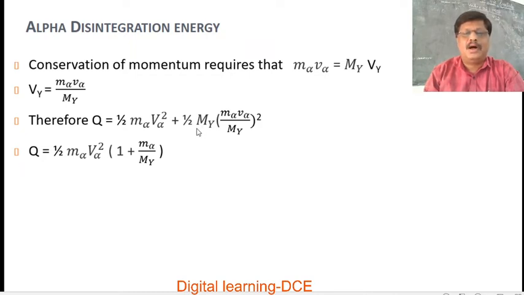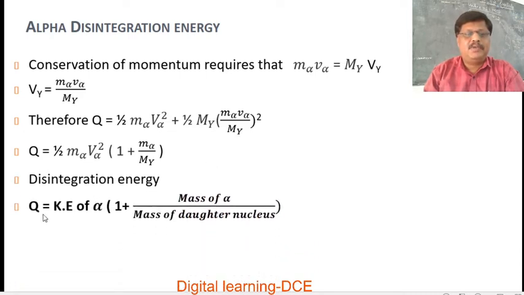Here also 1/2 m_alpha squared v_alpha squared is there. So take 1/2 m_alpha v_alpha common, then 1/2 m_alpha v_alpha squared into 1 plus m_alpha remaining here over m_y. Here m_y squared is there, so one m_y gets cancelled.